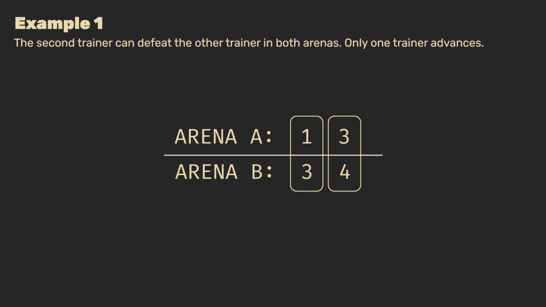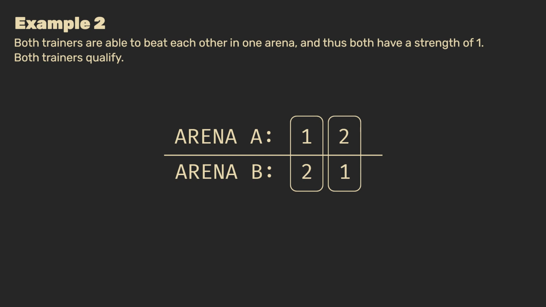in Arena B. Now what we can see is that Trainer 2's Pokemon is the strongest in both arenas, so he will always win from the other trainer. He therefore beats one other Pokemon, though he does so in both arenas, and has a strength score of 1. Only one trainer advances to the next round in this example.